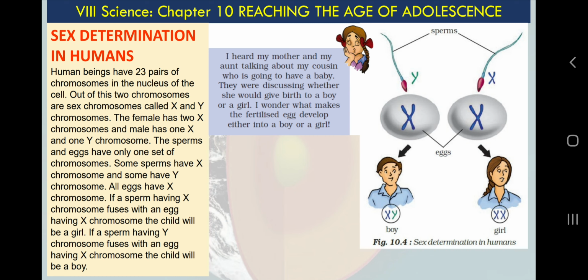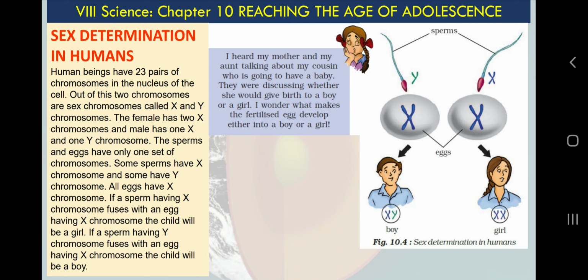Same reason. Why would anybody want to kill their own child if it is going to become a female? Very simple to understand, because of some disadvantages for girls in society. I am sure that you are all aware of these types of things. In rural or backward areas you will see this type of thinking, and in urban areas also, depending on the mentality of the parents or their social surroundings.